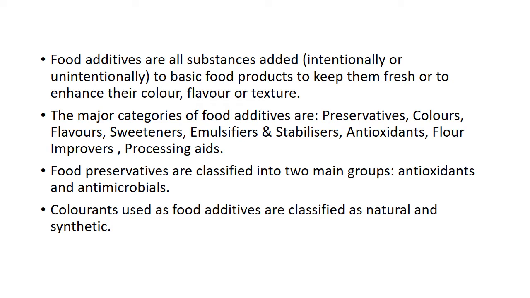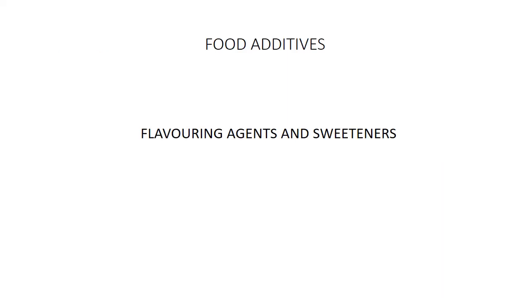or texture. The major categories of food additives are preservatives, colors, flavors, sweeteners, emulsifiers and stabilizers, antioxidants, flour improvers, and processing aids. Food preservatives were classified into two main groups, that is, antioxidants and antimicrobials, and colorants were classified as natural and synthetic. So, in today's class, we will be learning about flavoring agents and sweeteners.